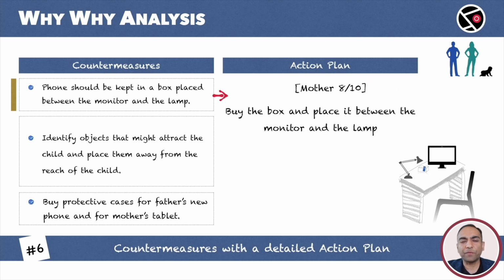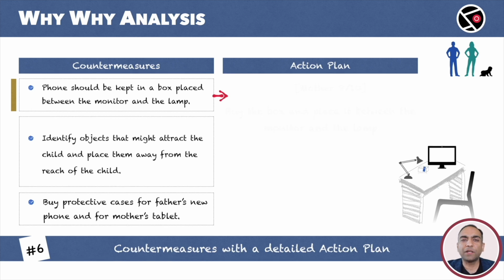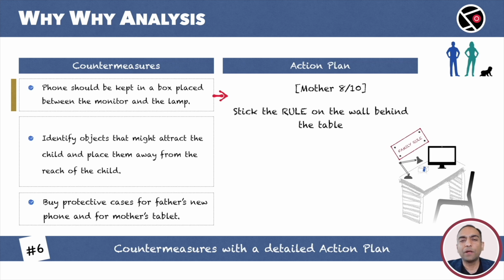Is this enough? We have the box, but how do we ensure that everyone understands the purpose of the box? Here is the solution. Another task for the mother. We will stick the rule on the wall. This will keep everyone informed. The phone has to go in the box on the table.